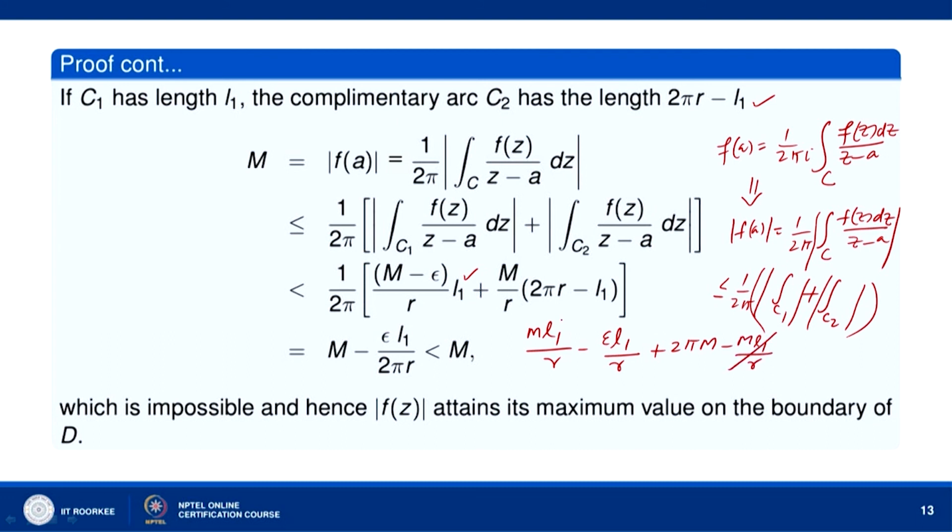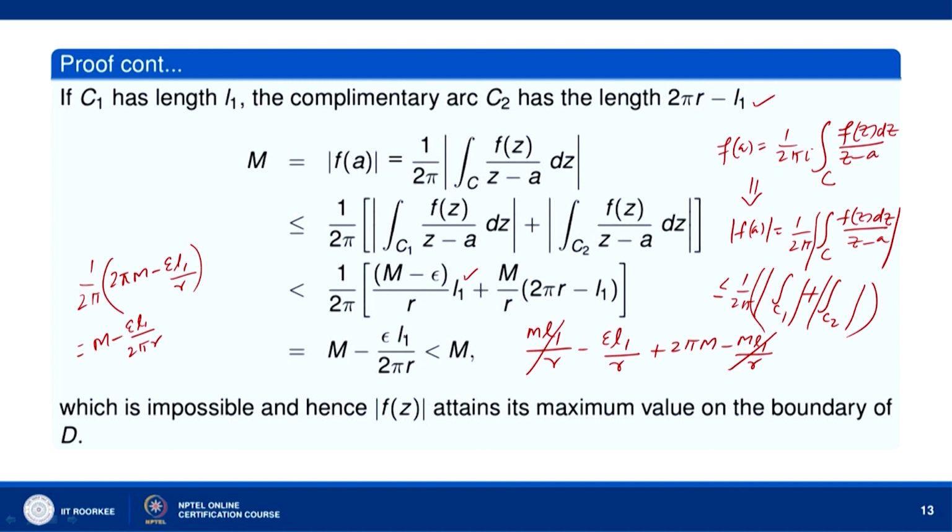So, this cancels with this, and we get 1 over 2 pi times m minus epsilon L1 over r. So, this is m minus epsilon L1 by 2 pi r.